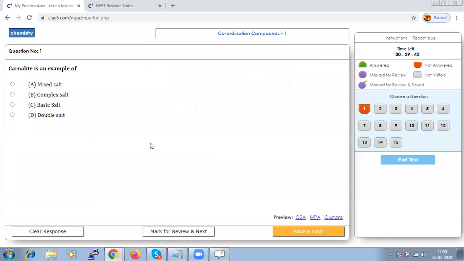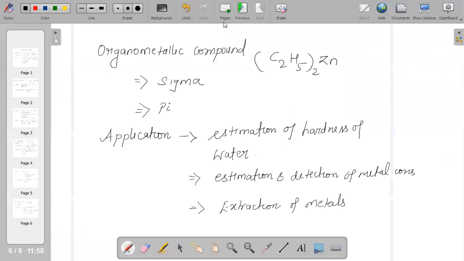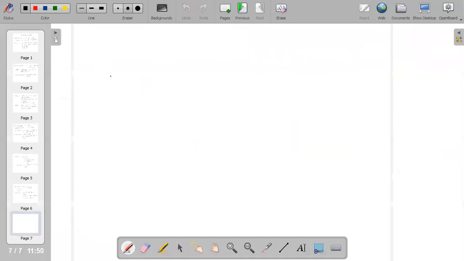So the first question is, carnallite is an example of which one? When we say carnallite, it is nothing but a double salt. It is a hydrated potassium magnesium chloride with the formula KMgCl3.6H2O.